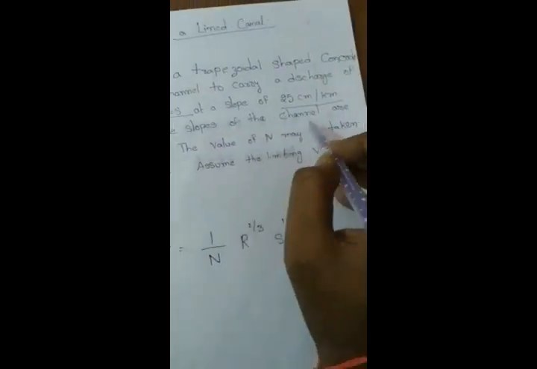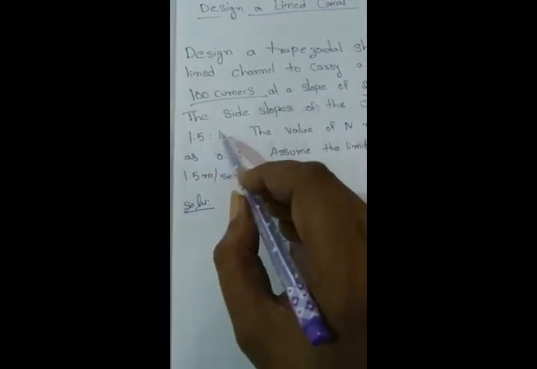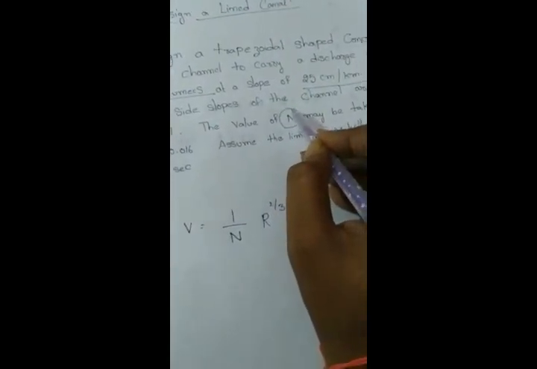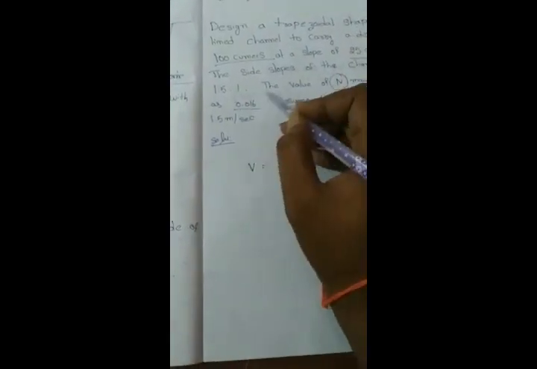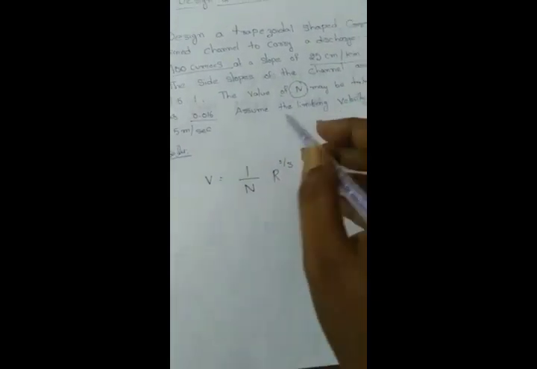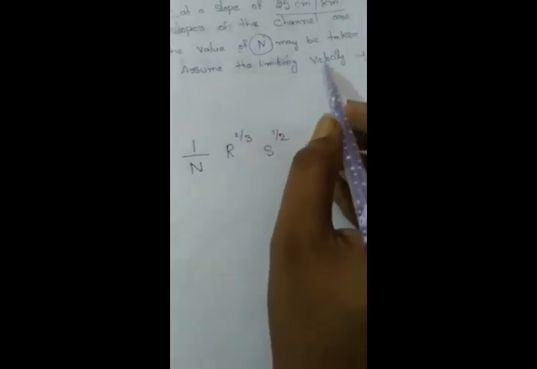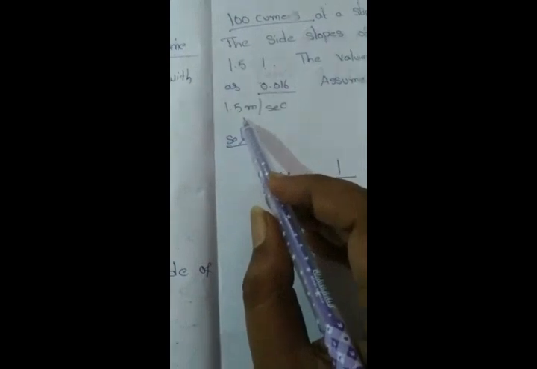The side slopes of the channel are 1.5:1. The value of n, Kutter's constant, which depends upon the type of soil, may be taken as 0.016. Here they are already given, so there is no problem calculating n. Assume the limiting velocity as 1.5 meter per second. This is the formula I will explain for how to design a lined canal.